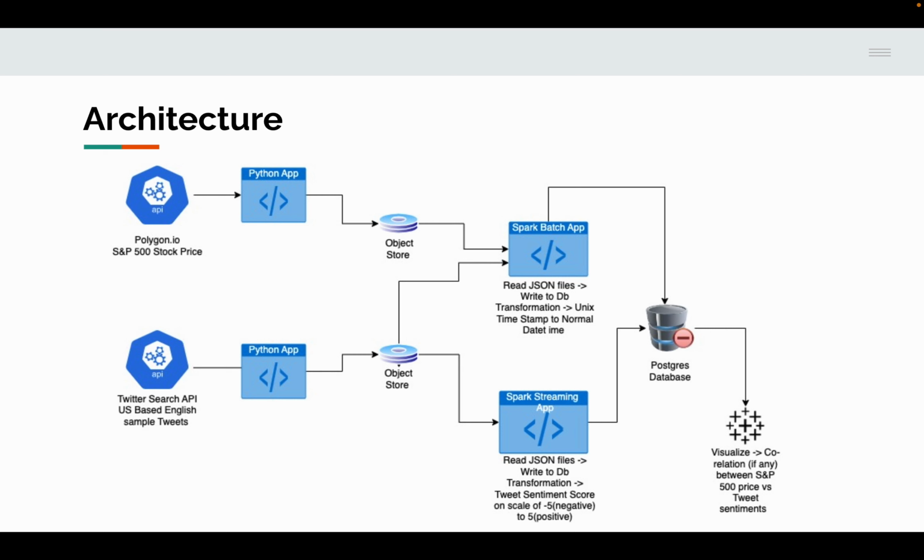And I had used Tableau to visualize data in these tables, which would help answer the question that I had: if stock market data somehow correlates with the sentiments that are in the sample of tweets.